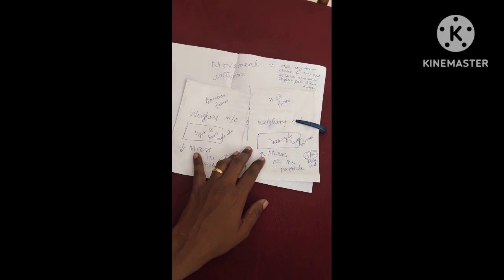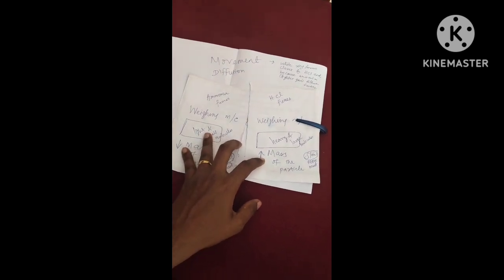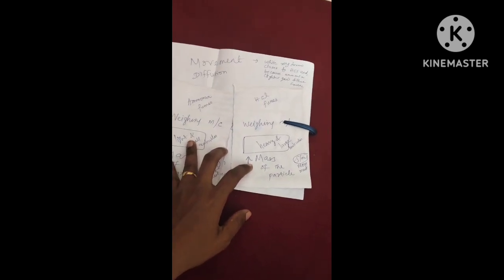So when it is lesser, it is light, it is made up of light particles. When it is more, it is made up of heavy particles.